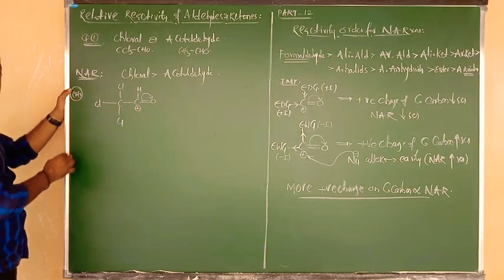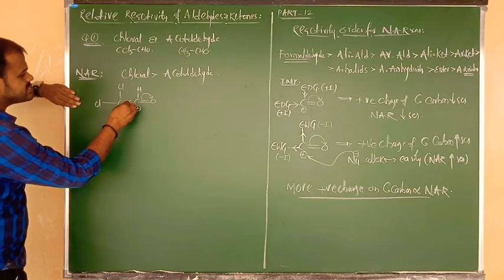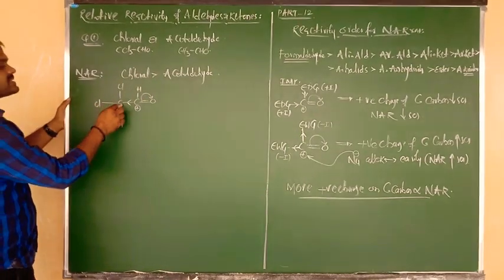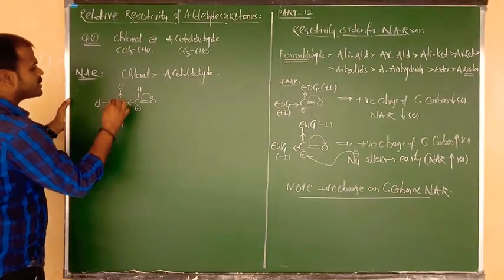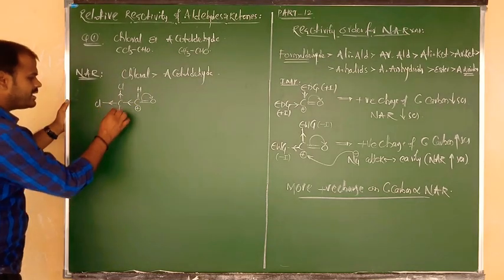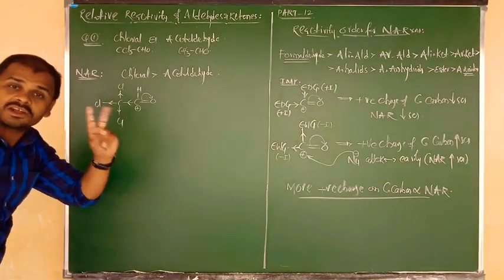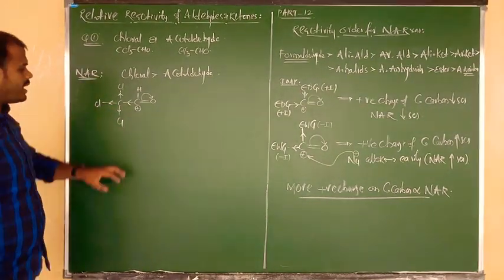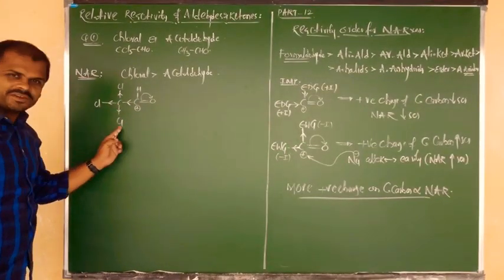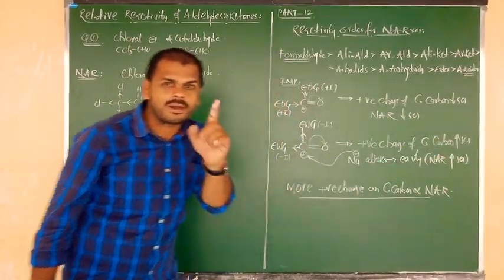Listen carefully. CH3 is an electron donating group, but this is CCl3, due to presence of 3 chlorines its nature is electron withdrawing. As compared to carbon, chlorine contains more electronegativity. Again here also, chlorine contains more electronegativity. Withdrawing, withdrawing, withdrawing: 3 electron withdrawing groups are there, and overall CCl3 is also electron withdrawing in nature. So in presence of electron withdrawing groups, the positive charge of the carbonyl carbon increases.